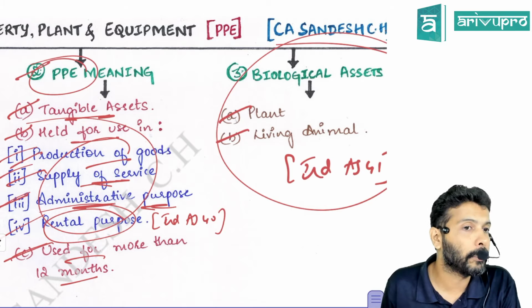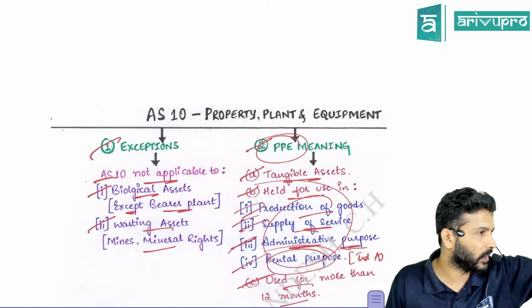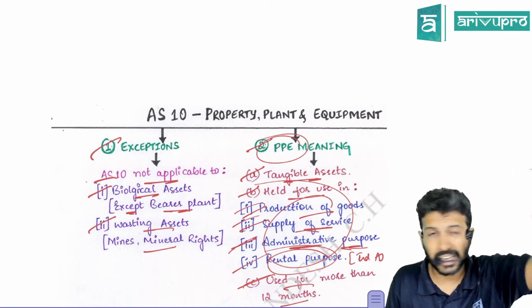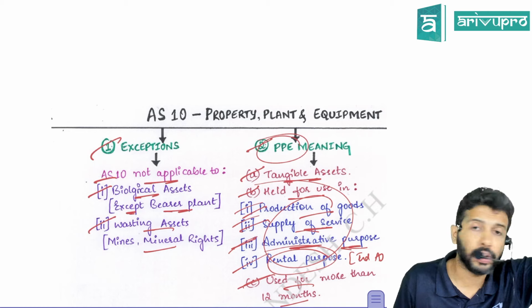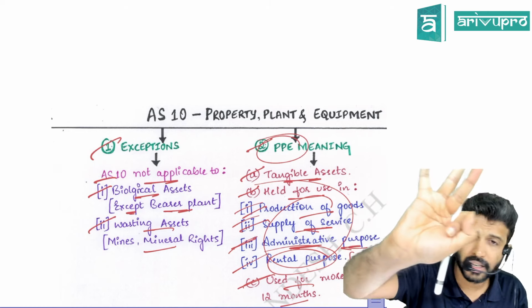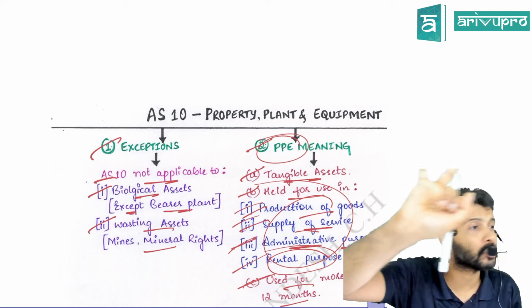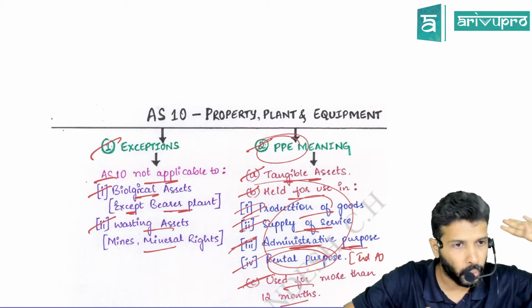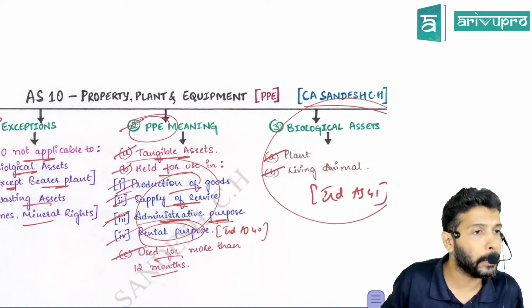So far, everybody good? Once again, a quick recap. All this you need to remember. The definition of PPE is: one, it should be a tangible asset. It should be held for use. That usage could be either to produce goods or render services, or for administrative purpose or rental purpose. And the usage should be for more than 1 year. This is the meaning of PPE.